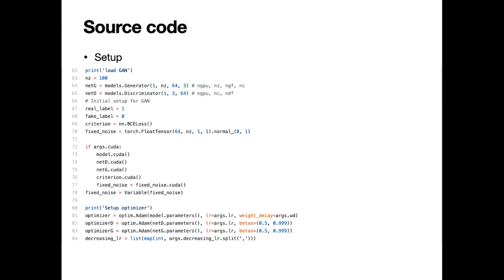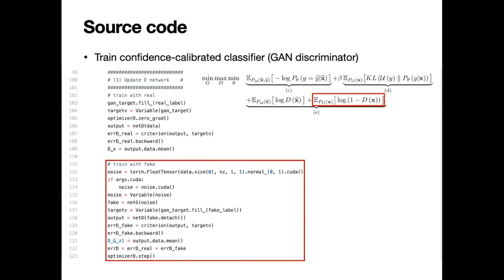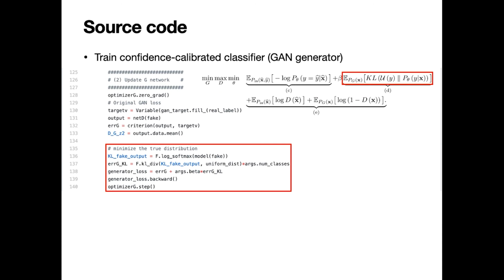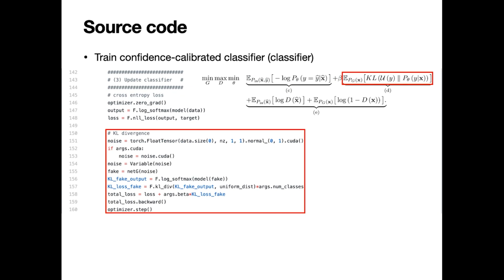In the run joint-confidence.py file, we first define the classifier, the GAN generating OOD samples, and the corresponding optimizers. We optimize the discriminator of the GAN to predict 1 for the real data and 0 for the generated data. On the other hand, we optimize the generator of the GAN to make the discriminator predict 1 for the generated data and to make the classifier output close to the uniform distribution. Finally, the classifier is trained using standard cross-entropy for real data and minimizing the KL divergence between its output and the uniform distribution for generated data.